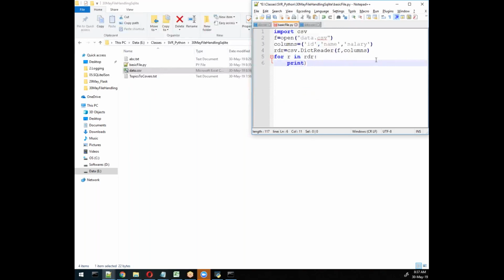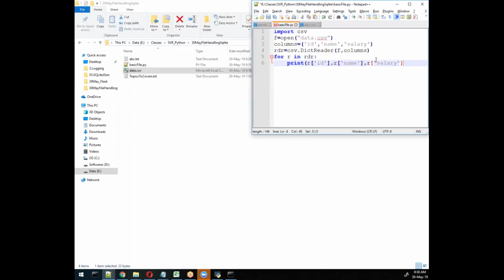we will try to display the value like R of what I want, ID. So without writing this calculation, we'll just write the name like this. So here it will display the value R of, then I need name suppose, so I'll write name directly, then R of, then we will write salary.